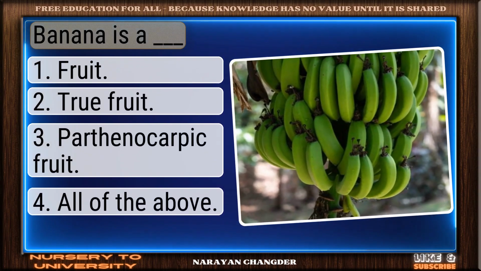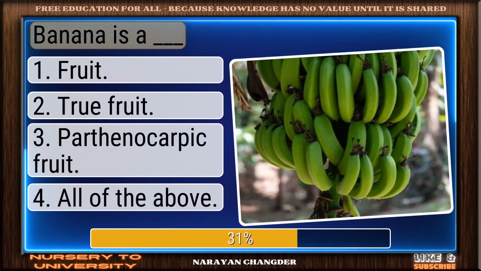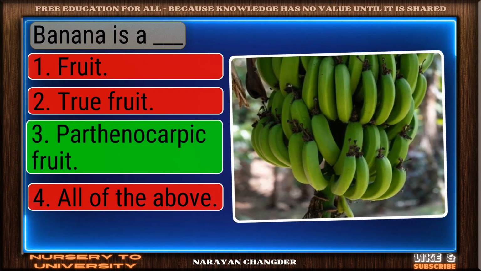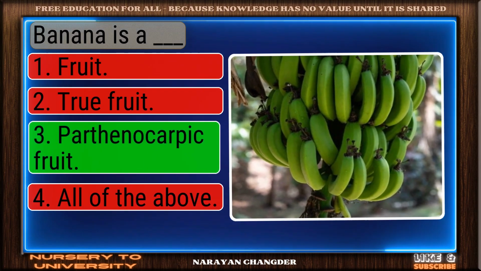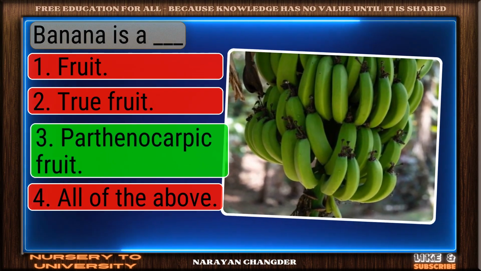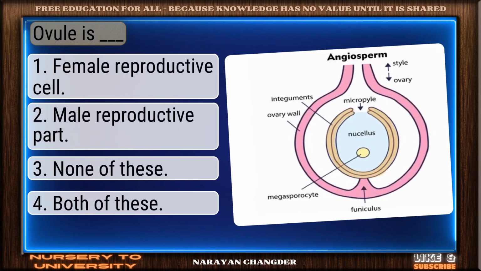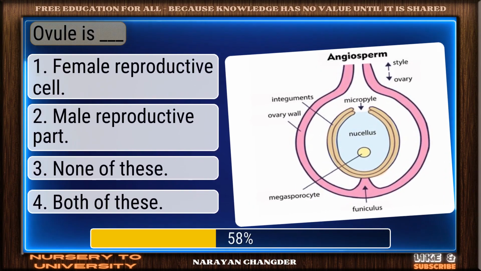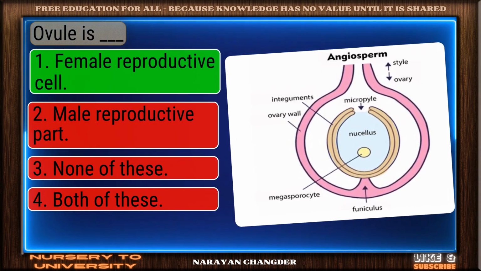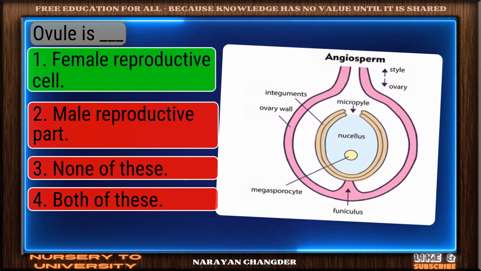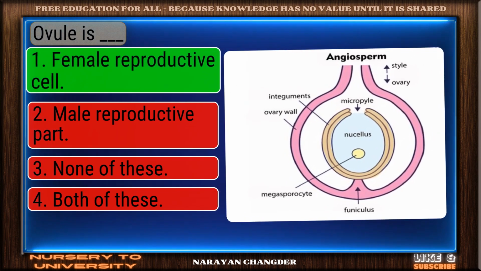Question number 294. Banana is a dash. Valid point. Parthenocarpic fruit is true. Question number 295. Ovule is dash. Great job. Female reproductive cell is the accurate answer.